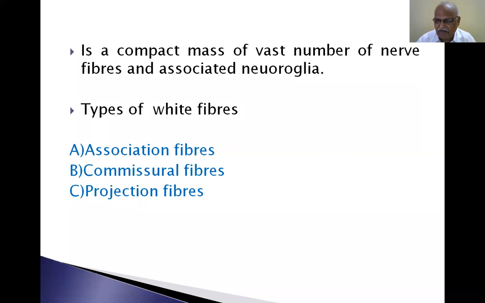By knowing this chapter, you must be able to define white matter and the types of fibers present in it. What is the corpus callosum? What is its shape and functional significance? What is the internal capsule? It is a compact bundle of white fibers. What is the corona radiata?